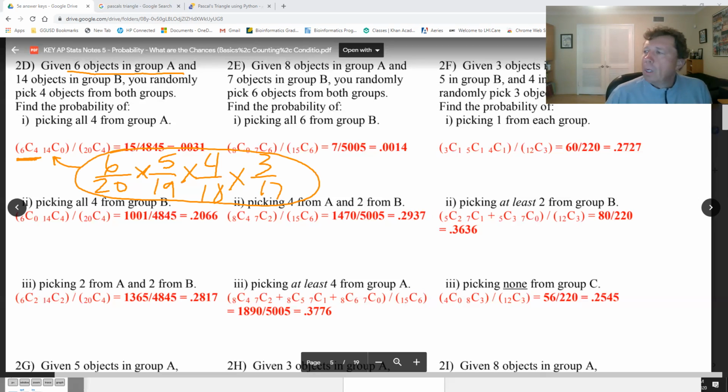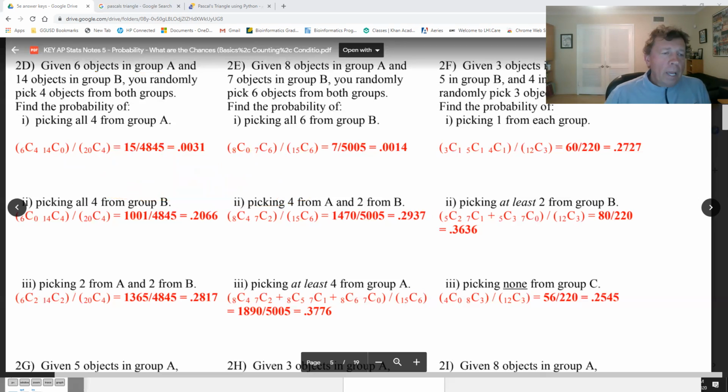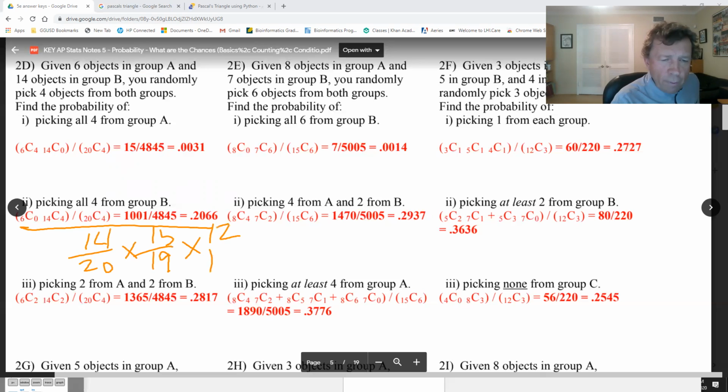Okay, no problem. Now, the same thing is going to happen in picking all from group B. You can walk yourself through this. Picking them all from B, there are 14 in B, so 14/20 times 13/19 times 12/18 times 11/17. Those are all 4 from group B. And again, you can see the combinatorial way of doing that, or the way they do it in terms of permutations. Pretty cool, okay?